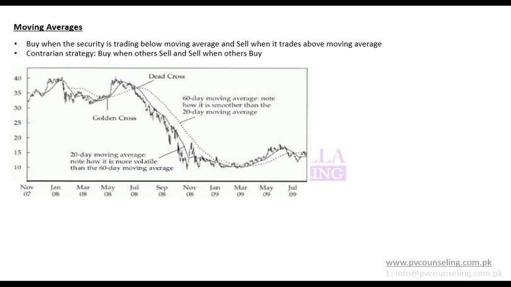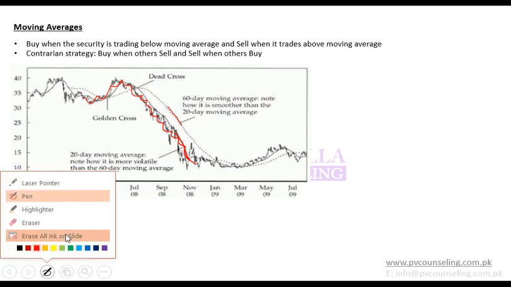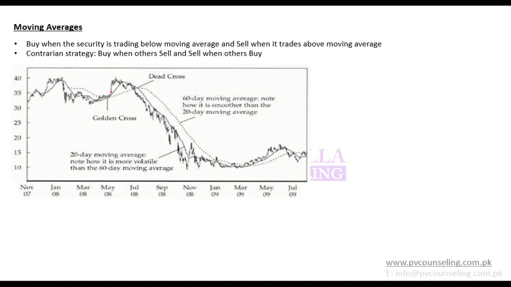60-day moving average, 20-day moving average. So if you look into it, you have 60-day moving average, you have 20-day moving average, and you have normal stock price. This is simple moving average. This is not Bollinger Band. So you have plotted a 60-day moving average, and you have also plotted a 20-day moving average. So 20-day moving average would be nearer to the price. 60-day moving average would be at some distance. And if I make 90-day moving average, that will be even farther.